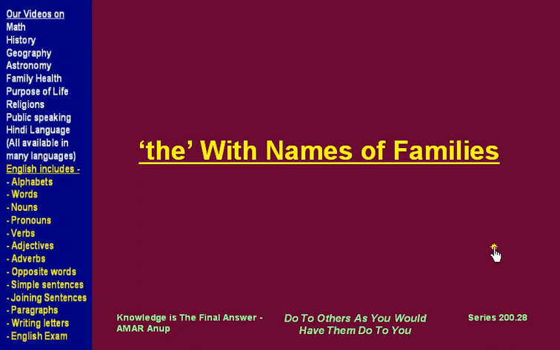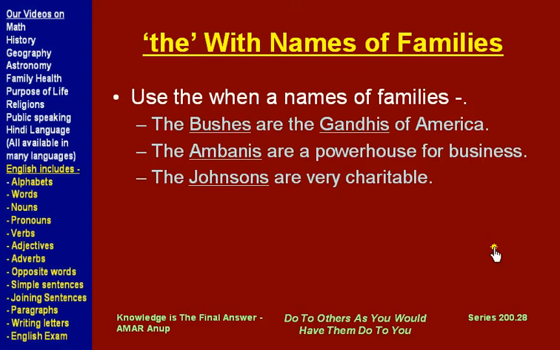Now what about use of the with names of families? We use the before when we use the names as names of families. What do I mean by that? The Bushes are the Gandhis of America. So there is a family called Bushes.